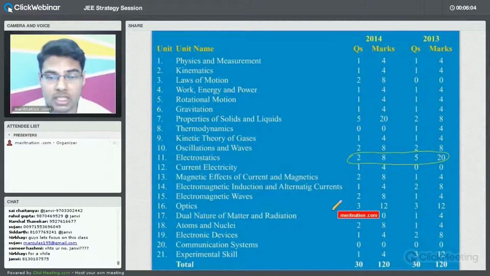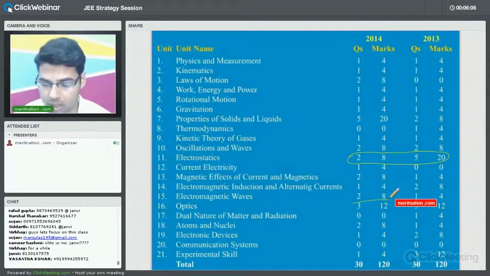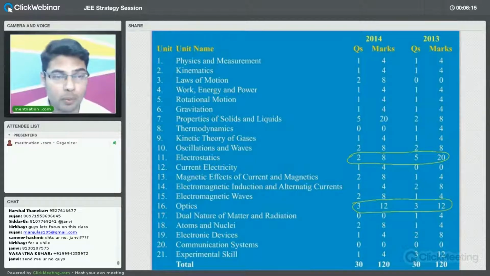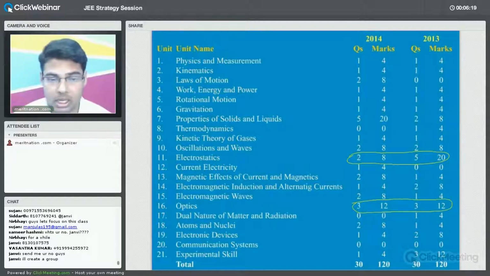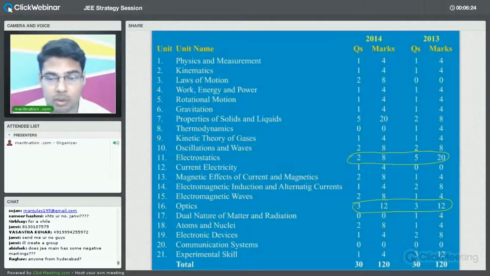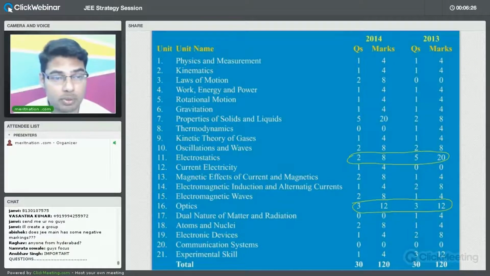Fine. As you can see, optics is very important, which carries 12 marks in both the years. Whenever you look at any question paper, in 2011, 12, in all the years you will find 2 or 3 questions of optics. So here you can score marks. So why study electronic devices and communication systems when you can score much using other chapters?